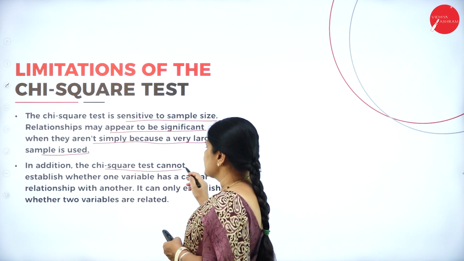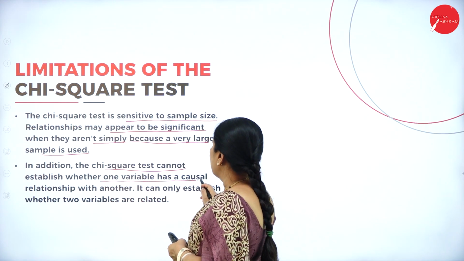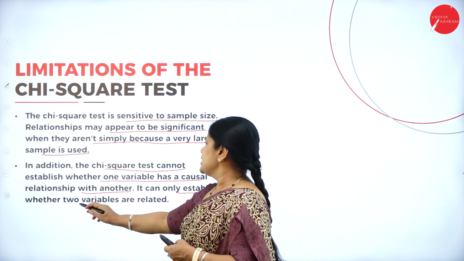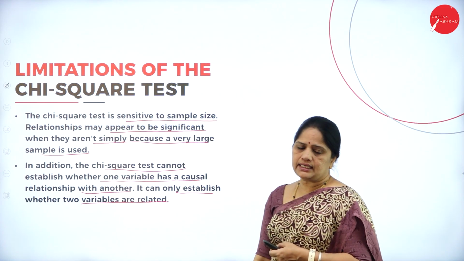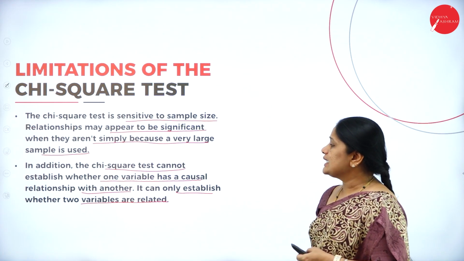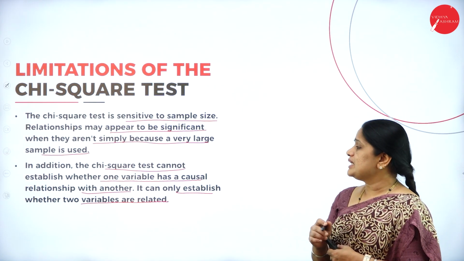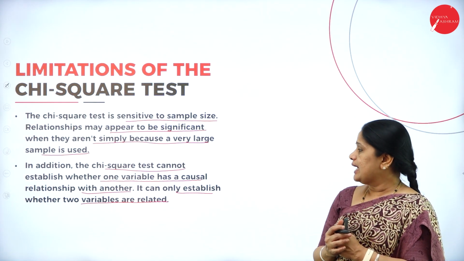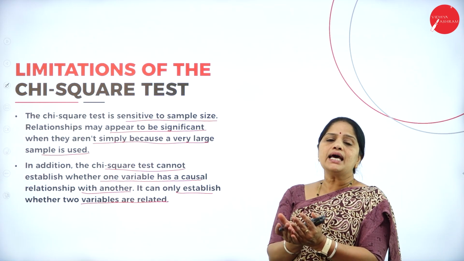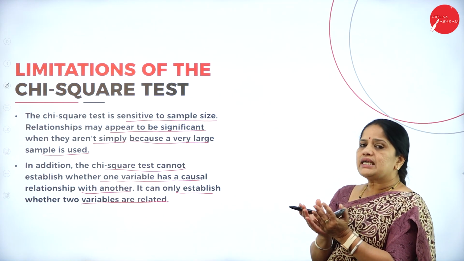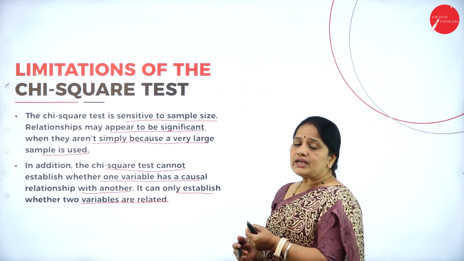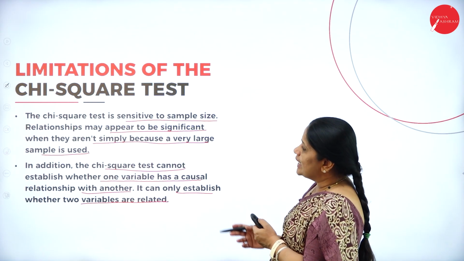In addition, the chi-square test cannot establish whether one variable has a causal relationship with another. It can only establish whether the two variables are related. So, it will just say that the variables are related, but what kind of relation they have, we cannot know with the help of the chi-square test.